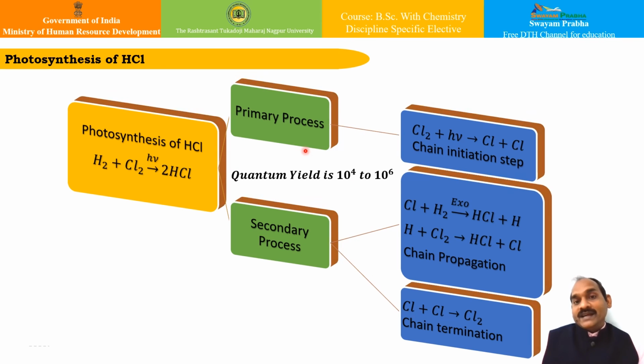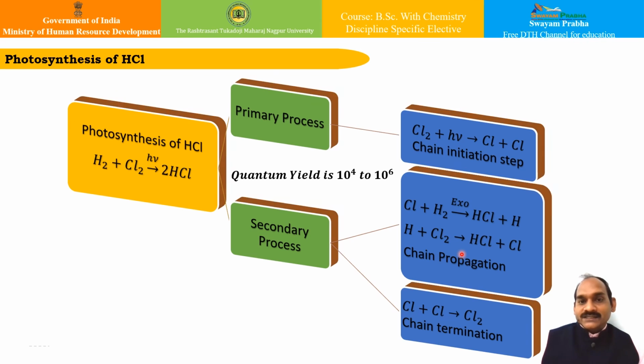Such high quantum yield has been explained with the help of a chain mechanism. So what is this chain mechanism? Say if you look at the primary process, the chlorine molecule undergoes photolysis forming chlorine radicals, correct? And in the secondary process, these radicals propagate a chain process. You can see over here, so here is a chain propagation.